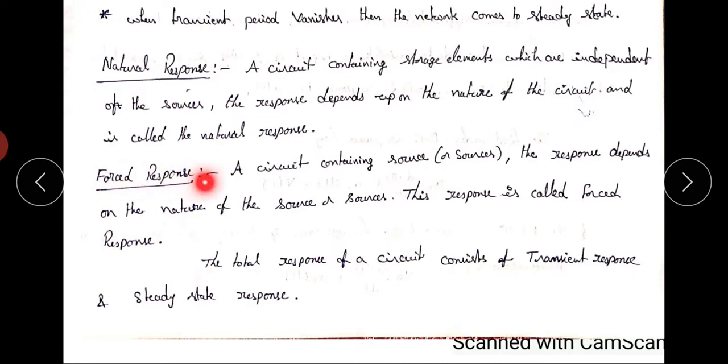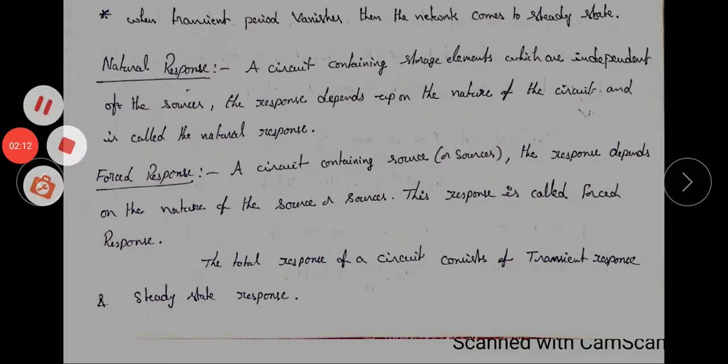Next one, forced response. If a circuit contains sources, the response depends on the nature of the sources. This response is called forced response. The total response of a circuit consists of transient response and steady state response. If a network has only energy storage elements, then only the natural response is present.